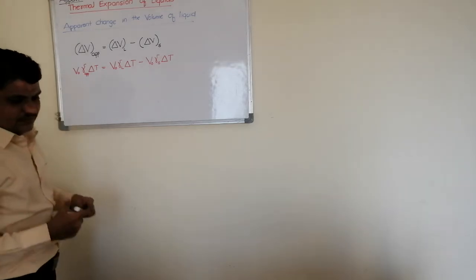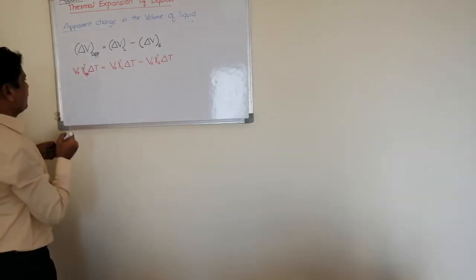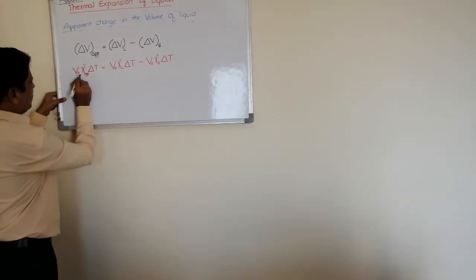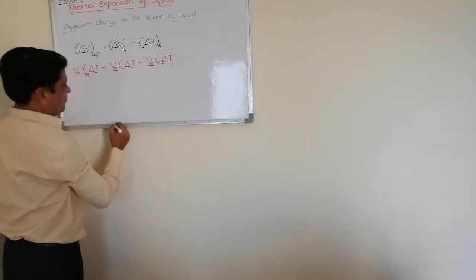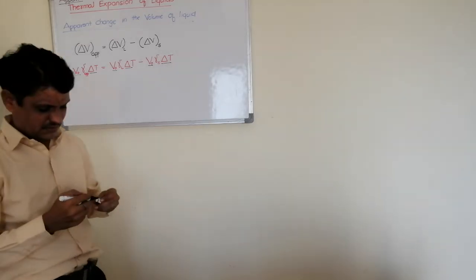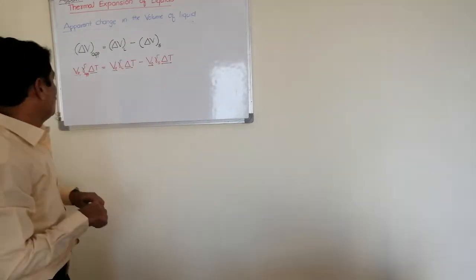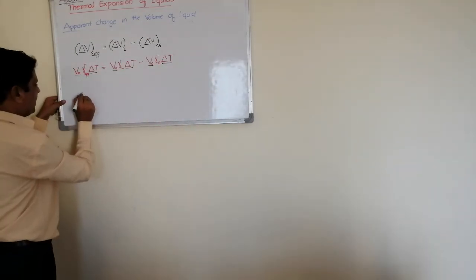In all, V naught delta T, V naught delta T, V naught delta T. You can take common and simplify. Your final expression will be